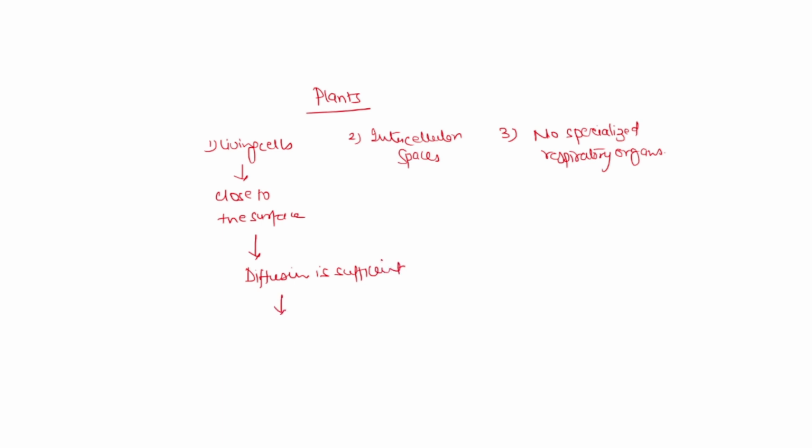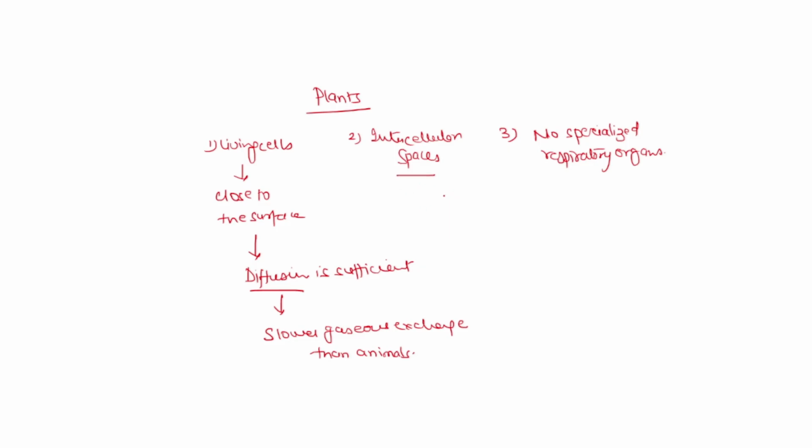and also slower gaseous exchange than animals. Students, remember, plants rely on diffusion aided by short diffusion distances because the cells are close to the surface and intercellular spaces.